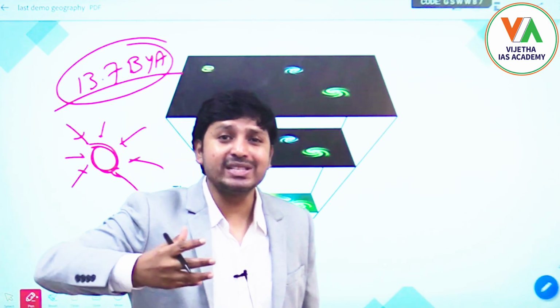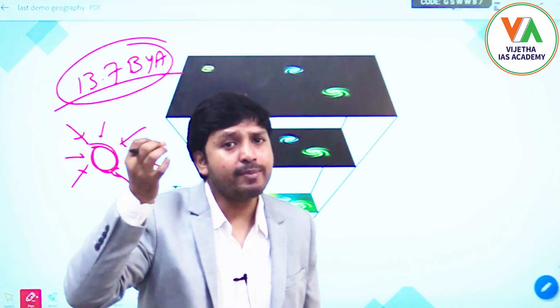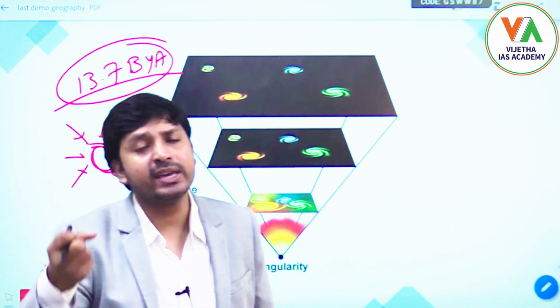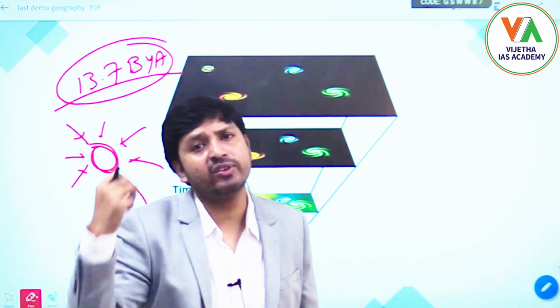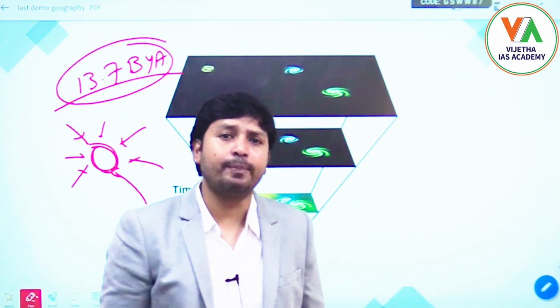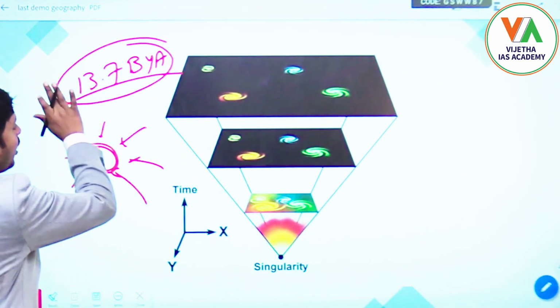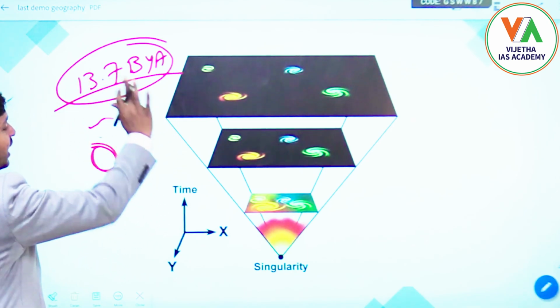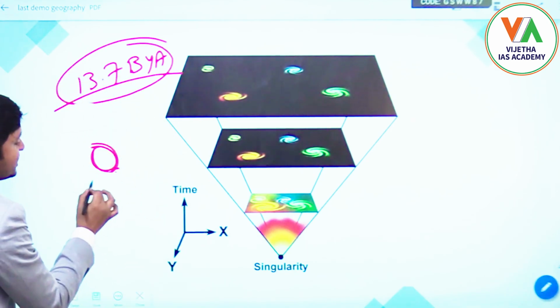Once everything is in a single point, imagine the density will be infinite and the temperature will be infinite. Infinite temperature and infinite density will be there within that small compact point. That small compact point, which has infinite temperature, infinite pressure and infinite density, is called singularity.